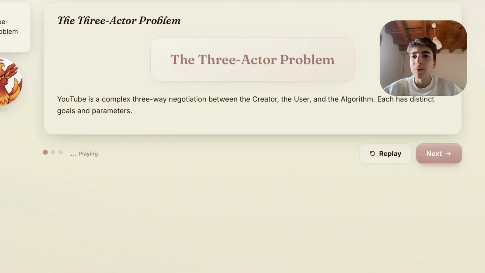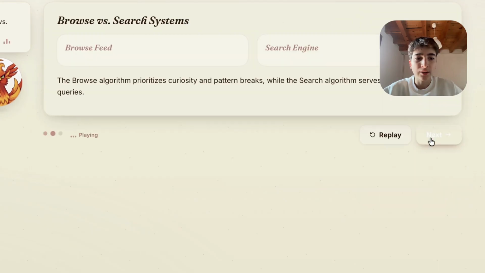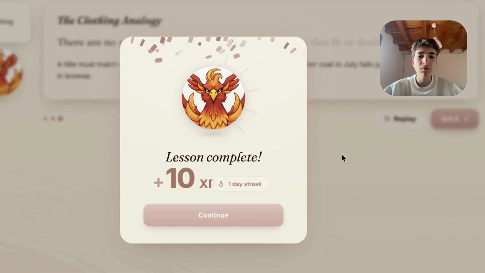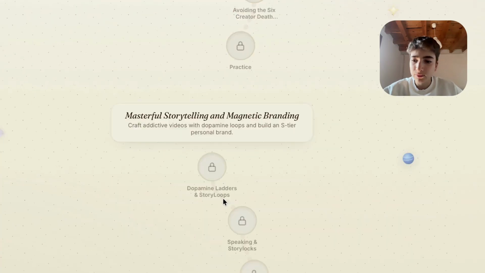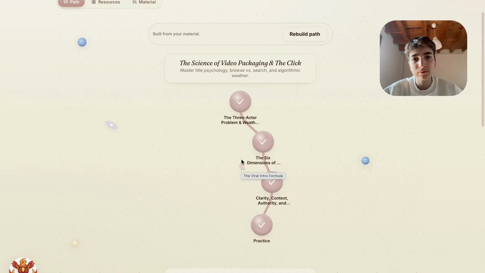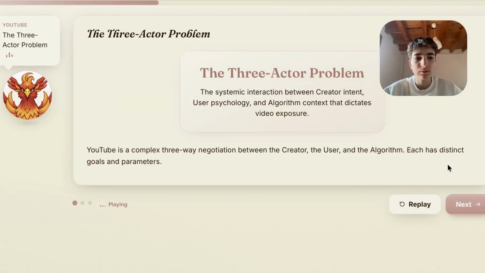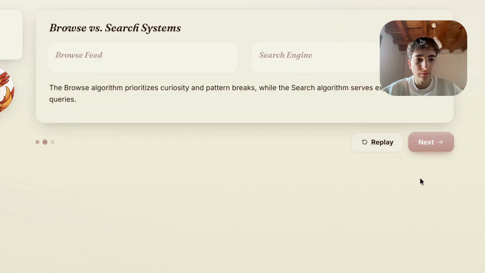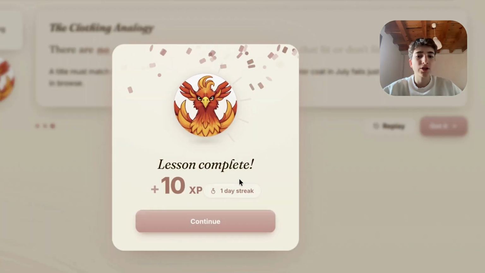And in here this character talks, you see all the lessons, you get exercises. Think of your channel as a 3-actor room. You have the creator's intent, the user's brain psychology. Okay. You have the creator's intent, the user, and you choose also the voice that it talks about.